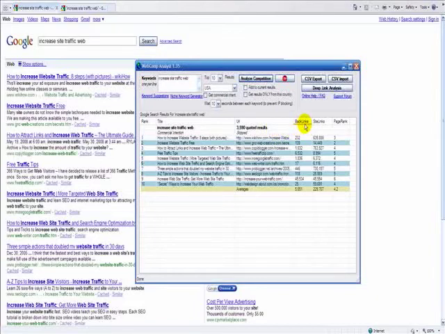So if we go to backlinks, we have a column of backlinks, and each of these numbers represents how many backlinks are pointing at the individual pages. Not the site, but the individual pages that come up in the search engine results rank. Now this one has 232, this one has 139, this one has 17, 118, this one has 25.